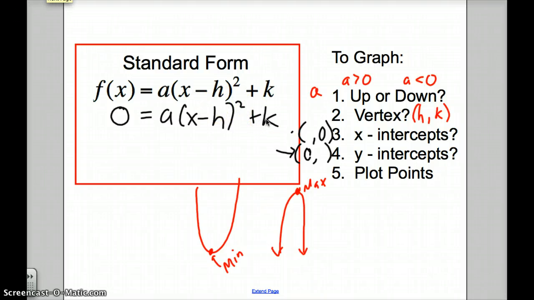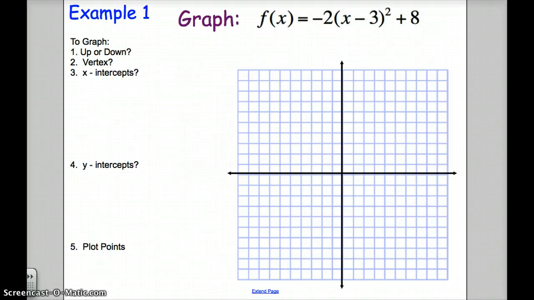When our graphs are written in standard form, you'll see it's quite easy to find your x-intercepts quickly and efficiently without much hassle. So we're going to look at that when we start graphing. And of course, your final step is to plot those points. So you'll have a vertex, you'll have a pair of x-intercepts, and you'll have a single y-intercept. And you'll also know whether the graph is going up or down, so it can help you decide if your answers are right. Let's take a look at an example here.